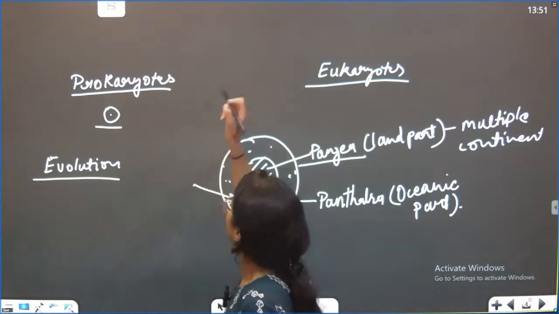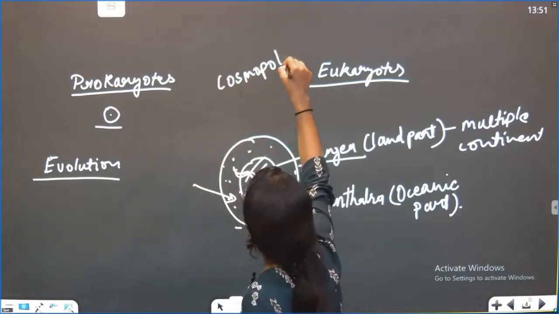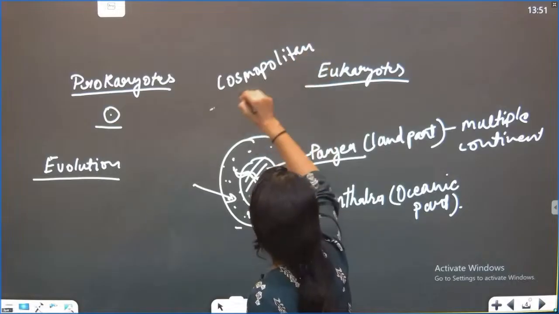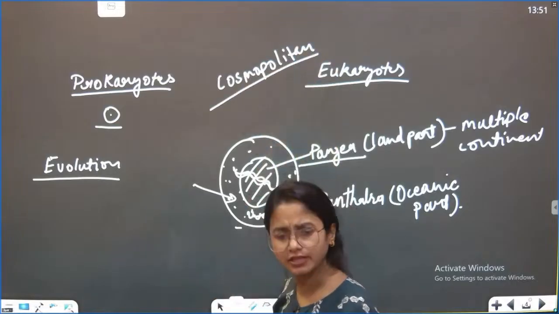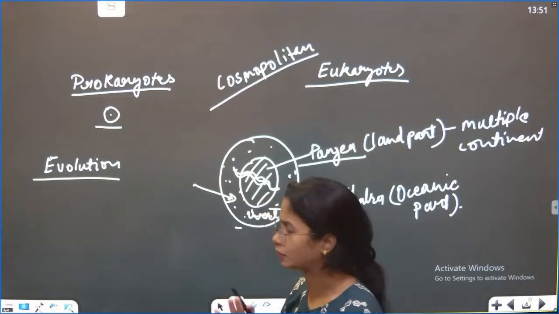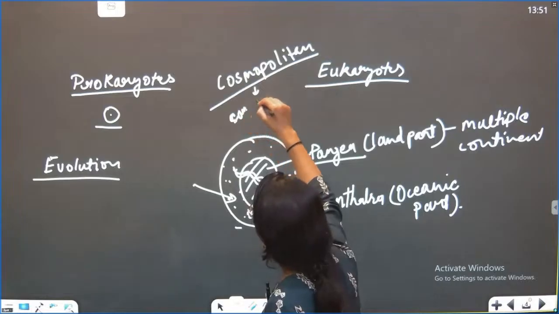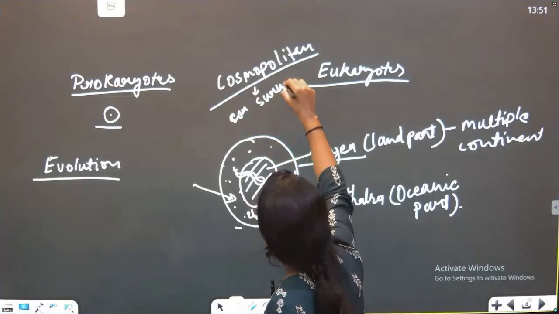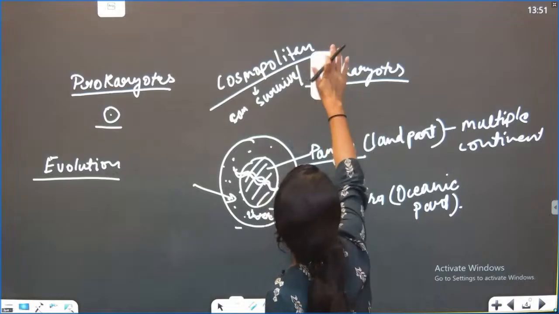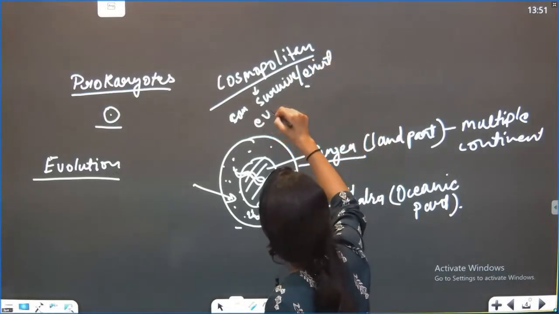That's why bacteria are known as cosmopolitan. What is the meaning of cosmopolitan? Nobody needs to write this in the notes. Just understand the concept, because today is the first class. Cosmopolitan means can survive or exist everywhere.